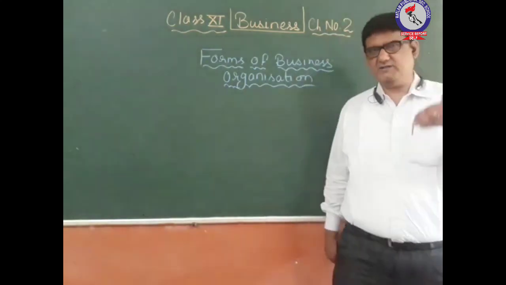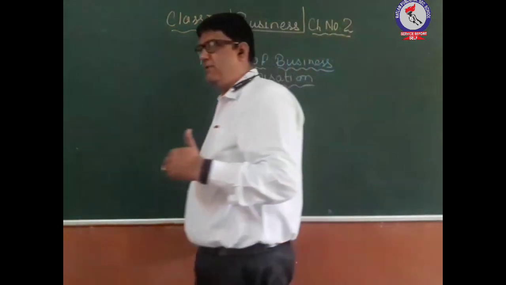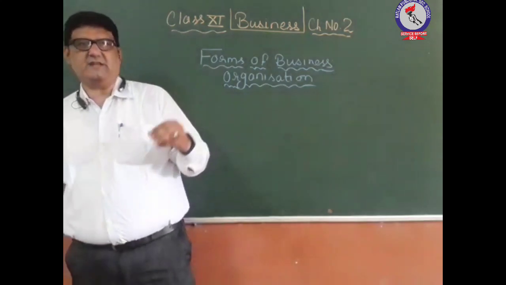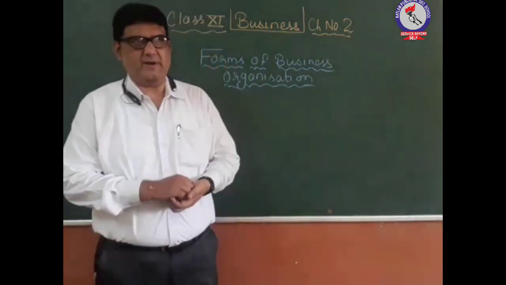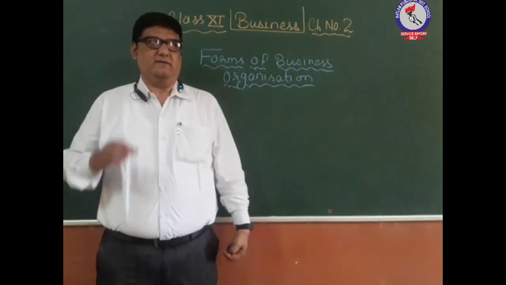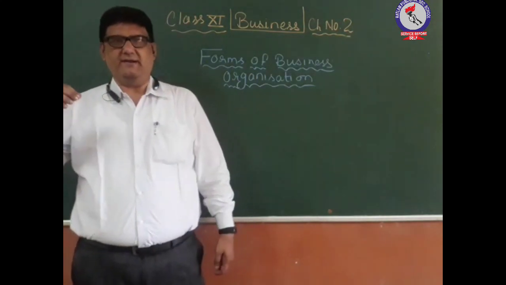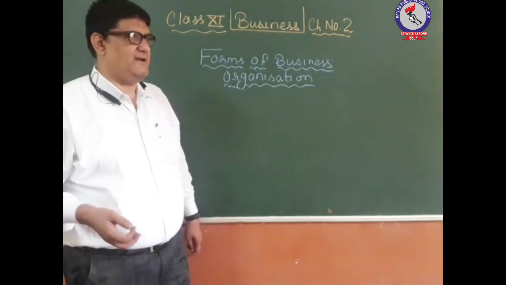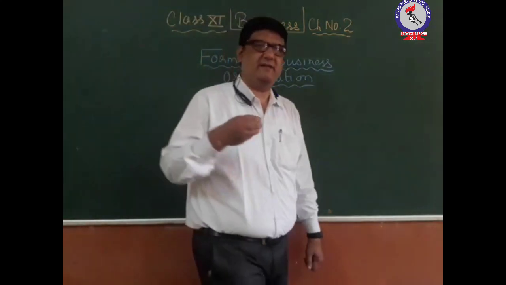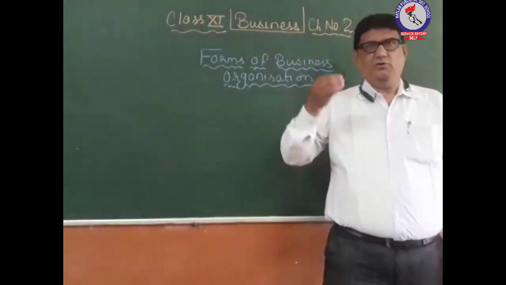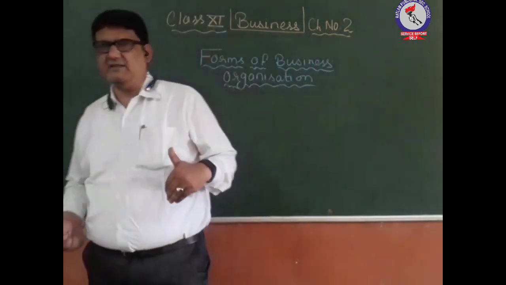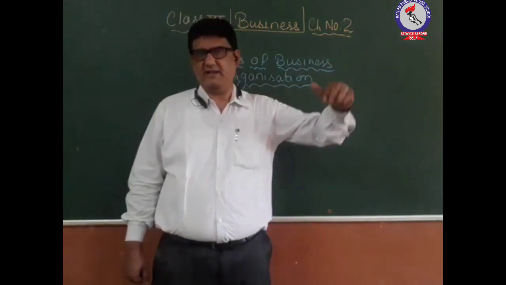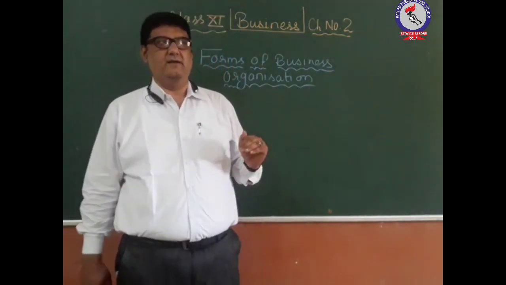and the partnership form, were not able to face the various types of challenges which have taken place in the business environment, and they were not able to grow, develop or expand themselves as per the needs and requirements. So there was a need for one more form of business organization in which these things can be easily done.